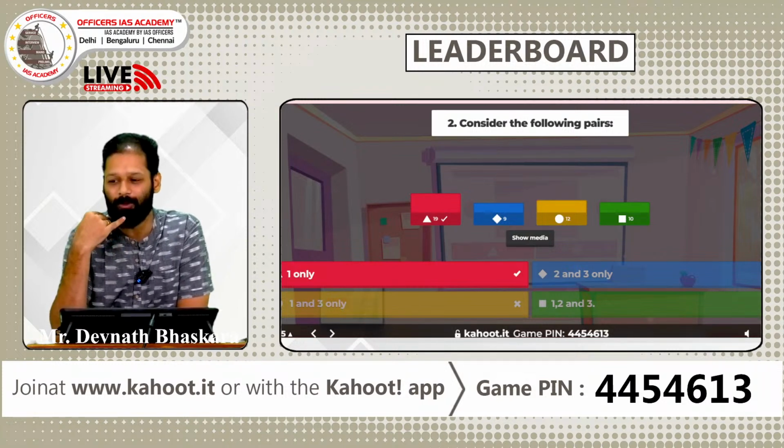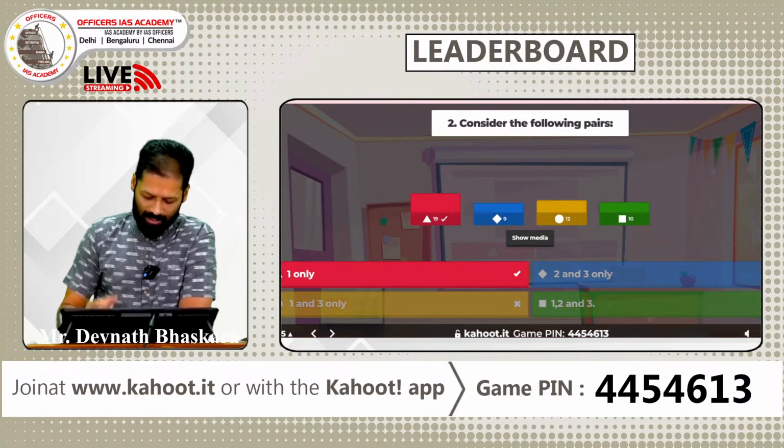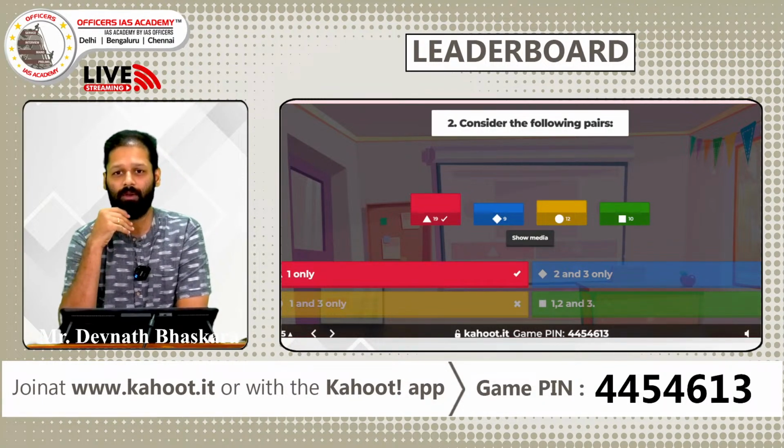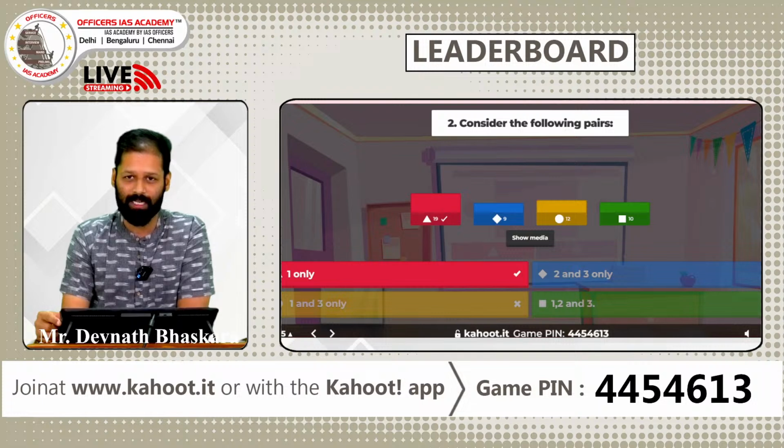The answer is 1 only. Only the first pair has been correctly matched. Sri Sailam is very much in Nallamala Hills. Sri Sailam is the home of Mallikarjuneshwara Swami. It is a Jyotirlinga shrine. There are 12 Jyotirlinga shrines in India.